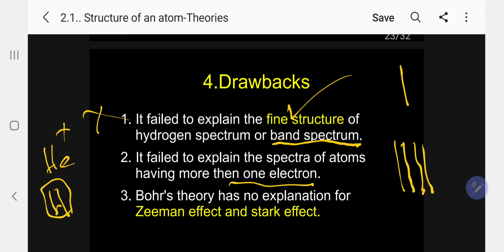Then 3, there is no explanation for the Zeeman effect and Stark effect. We will discuss later under the dual character what is Zeeman effect and Stark effect. Temporarily I will give you an idea to memorize. M, there is a letter here, it shows magnetic field. So when you place a magnetic field, it is the Zeeman effect, and when you place an electric field, it is the Stark effect. You remember like this. Kindly follow.